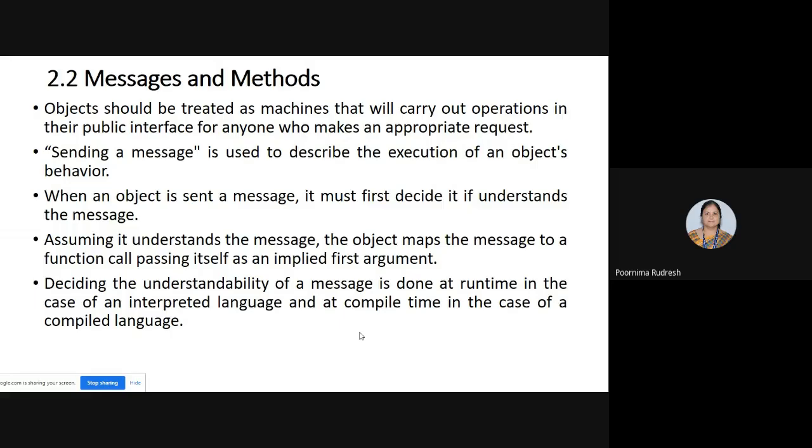And so depending on the understandability of a message, this understandability can be done at the runtime or at the compile time. In the case of interpreted languages, message understandability is done at the runtime, whereas in the compiled languages it is done at the compile time. These things I already explained in the last class, right?